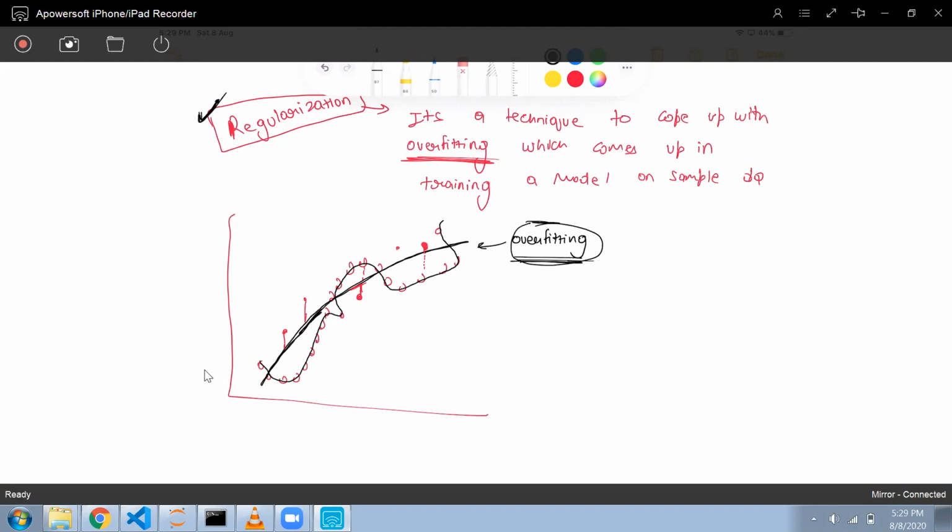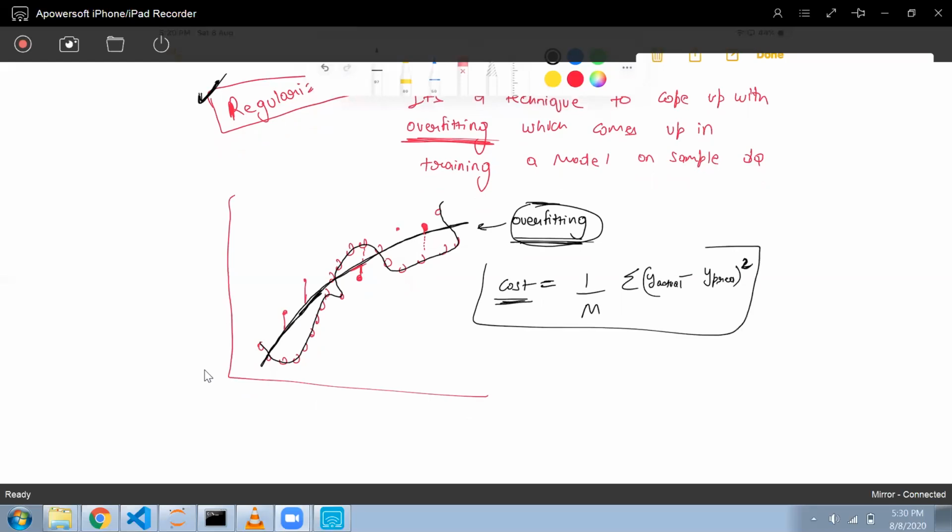Now can you tell me the cost function for linear regression? What was the cost function that I was using in linear regression? Does any one of you remember? It was y actual minus y predict whole square. This was my cost function.